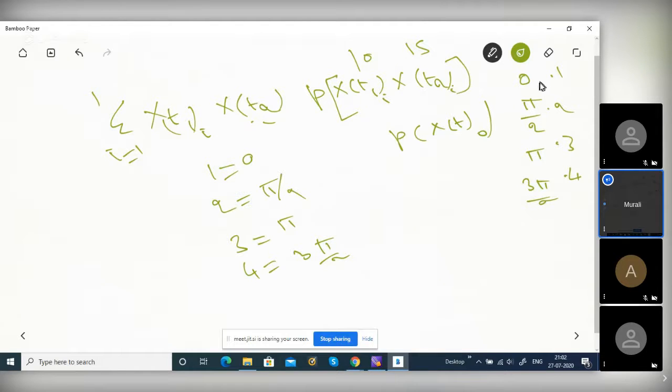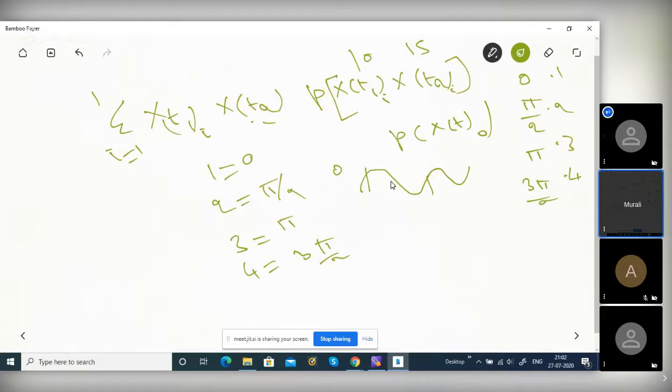I have given an example. x(t2) for i equal to 0 is also 0.1. Even though T1 and T2 are different, the probability is the same, because it is only one sine wave with zero phase. This is T1, this is T2. Both came from the same space, so the probability is the same. Is it clear or not?